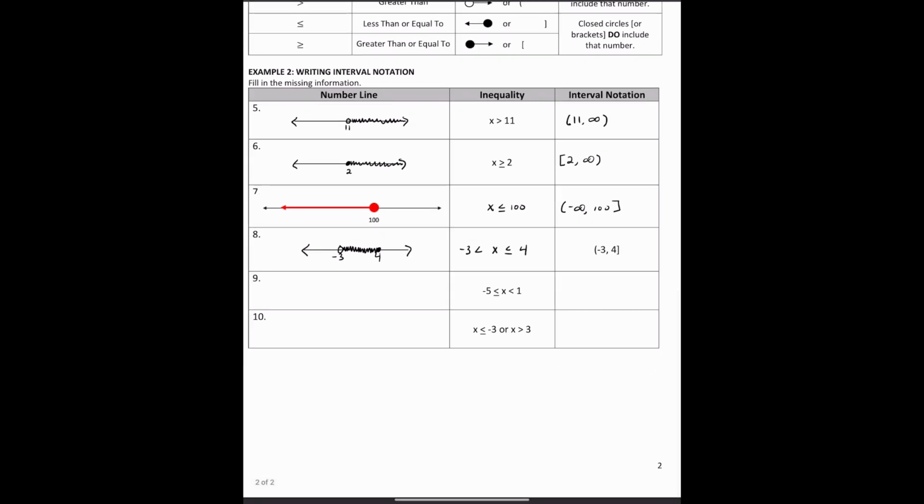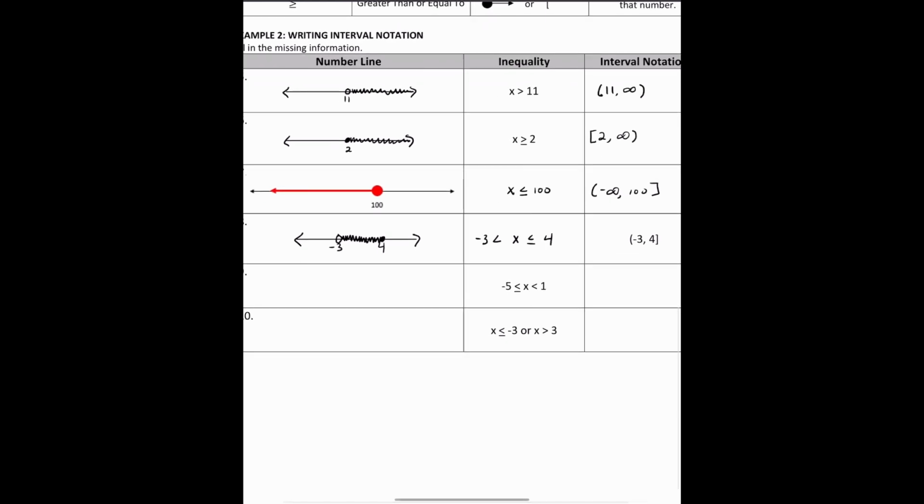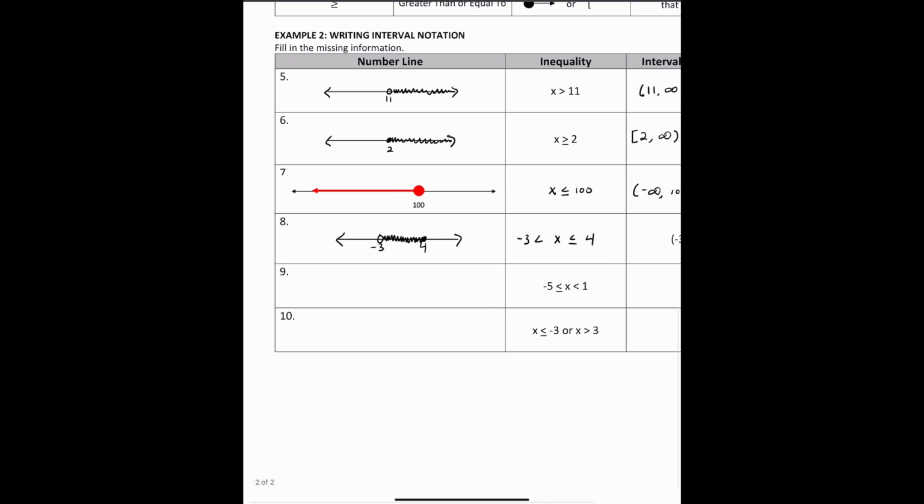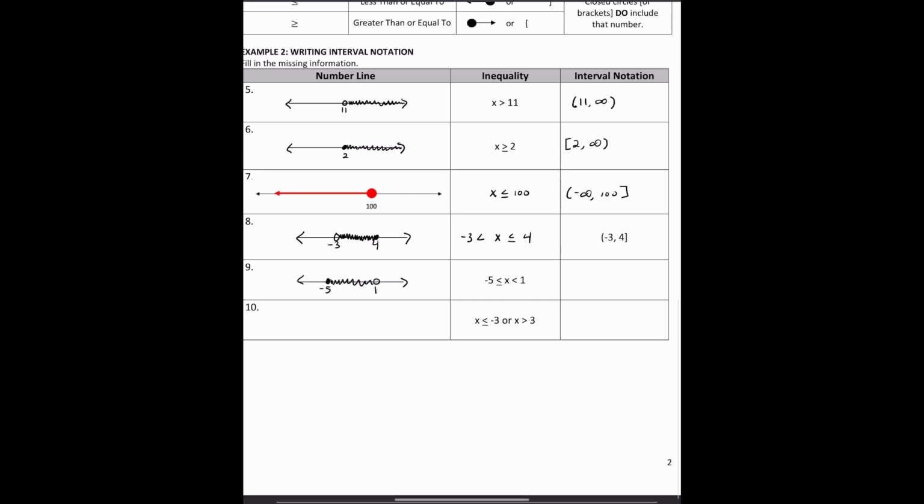Now number 9, we have -5 less than or equal to x, which is less than 1. So I'm going to go ahead and draw my number line. Our main characters are -5 and 1. Looking at -5 here, it's a closed dot, and then 1 is an open dot. So I'm going to shade between the two numbers and then write my interval notation. So it's -5, 1. There's a square bracket for -5 and a regular parenthesis for 1.